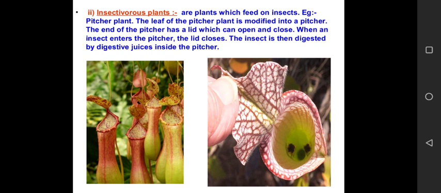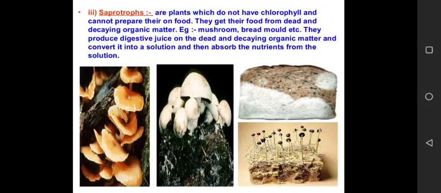Okay, now the next type of plant that is included in heterotrophic nutrition is saprophytic plants. Now they are also non-green plants. So non-green plants means they lack which pigment? Chlorophyll. Now they are also non-green plants, but they are not dependent on green plants, they are dependent on dead and decaying plants and animals to obtain their food.